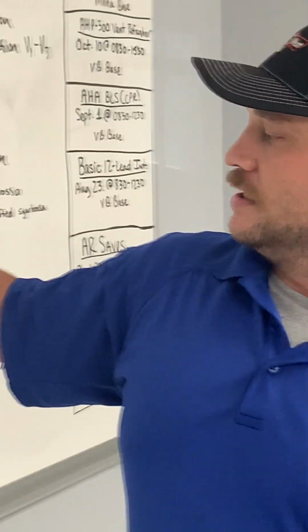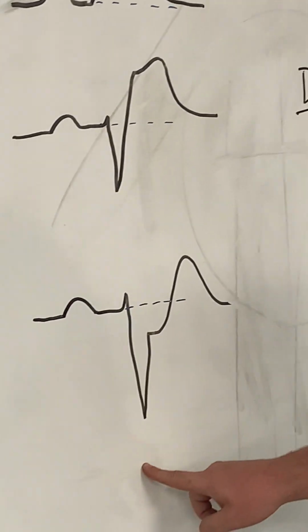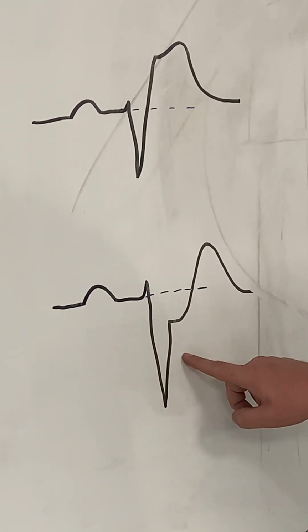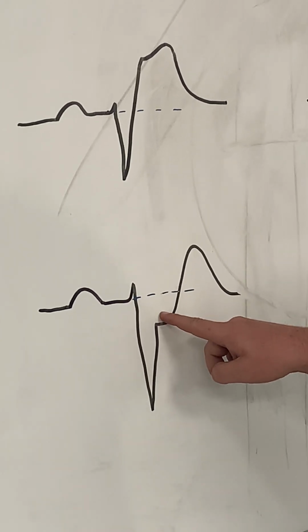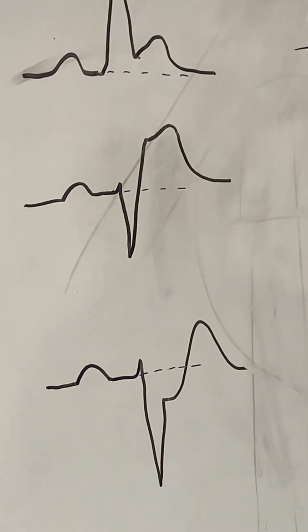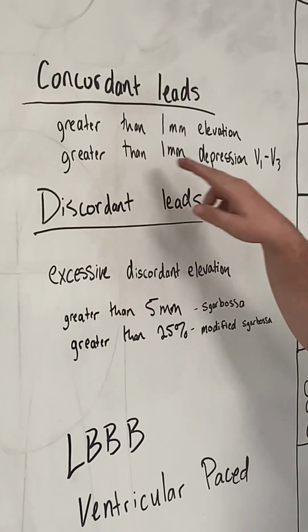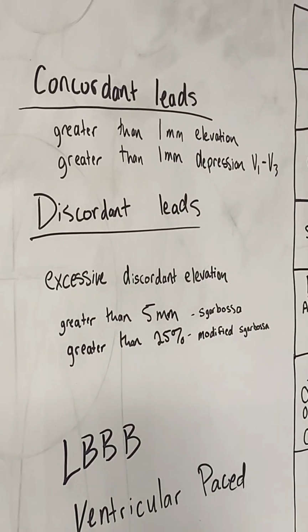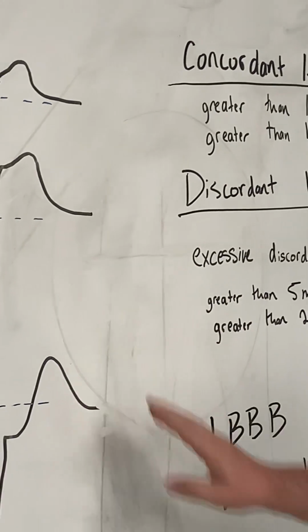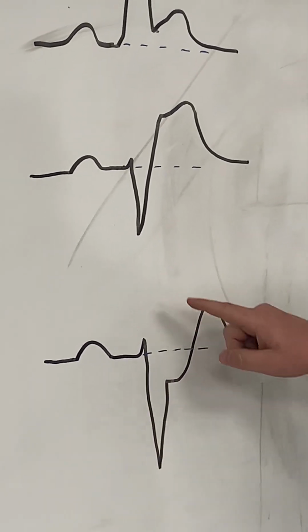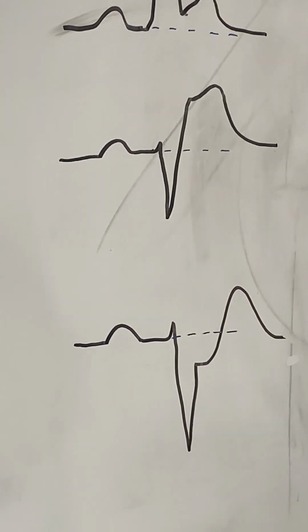And this would also be concordant since you have a negative complex with depression. And then this is just for leads V1 through V3. If you have greater than 1 millimeter depression in any of these leads, V1 through V3, with a negative complex, that is positive for Sgarbossa criteria.